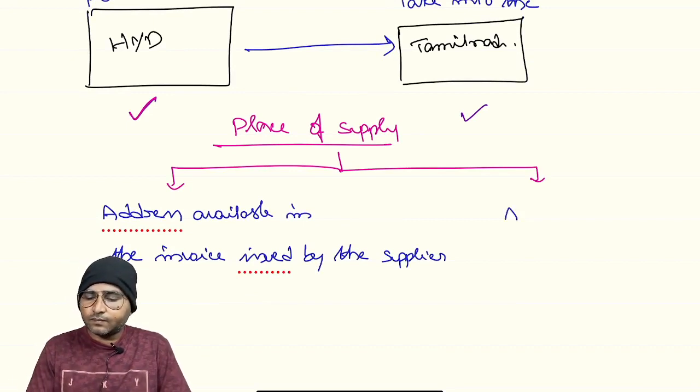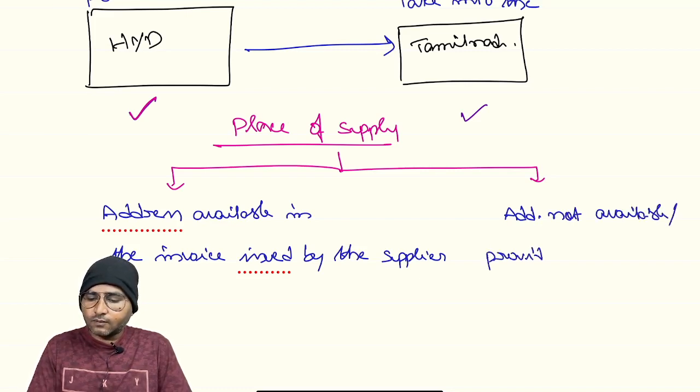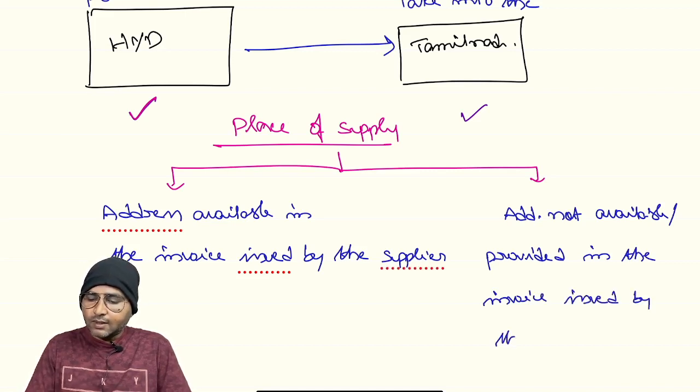And the next one, address not available or not provided in the invoice issued by the supplier.